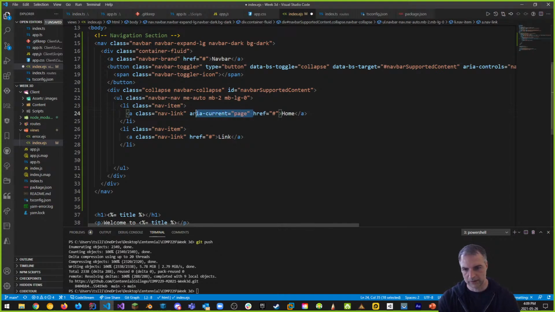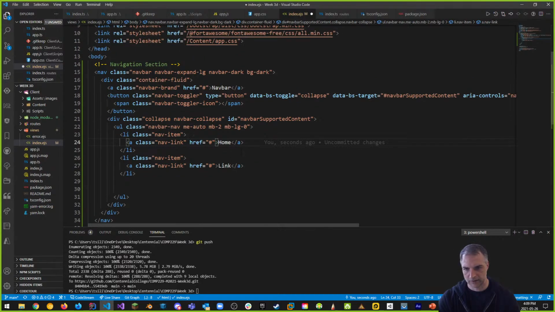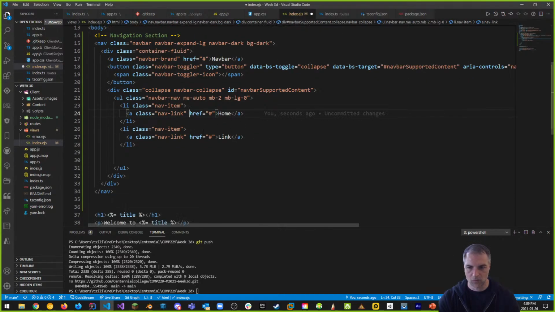We don't need the aria for now. Let's just get rid of this. So we'll start off like this, href, and then hashtag home for now. We're going to change these later on, but for now it says hashtag home. And what I want to do here is make a little home symbol, and we can use Font Awesome for this.